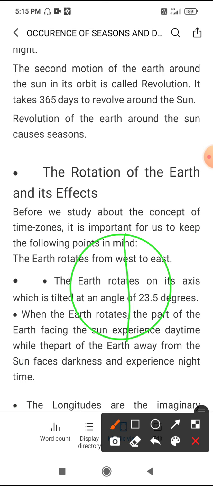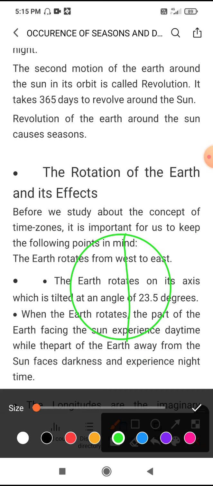But the earth is tilted like this way. The earth is tilted at 23 degree 5 minutes, and that's why this way the earth is rotating.